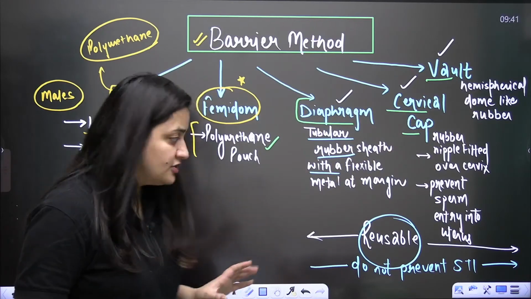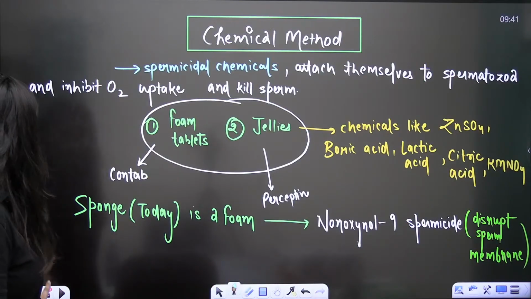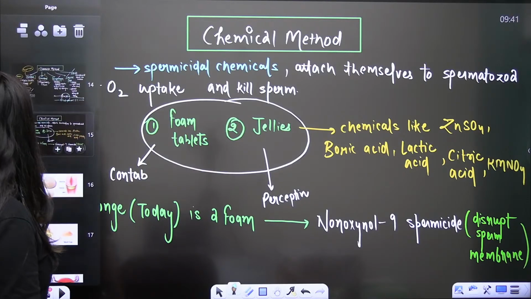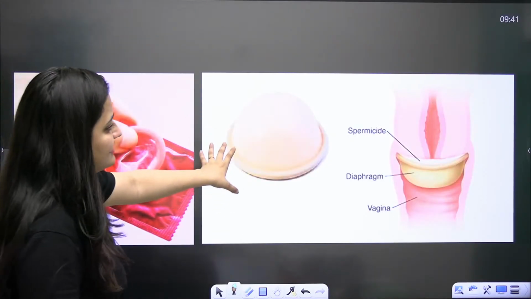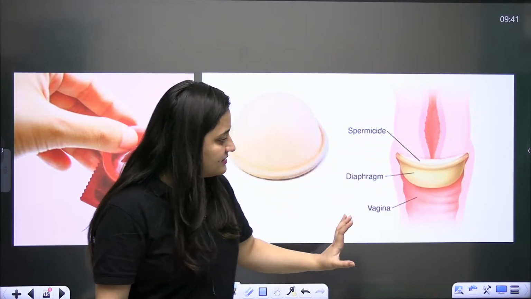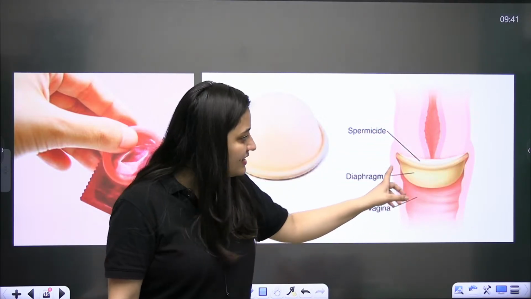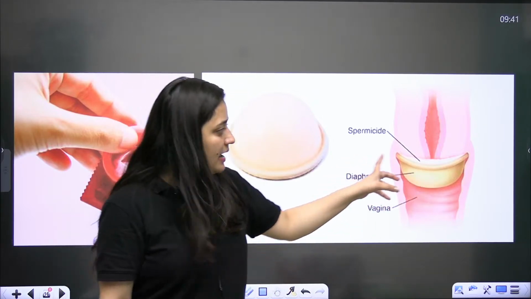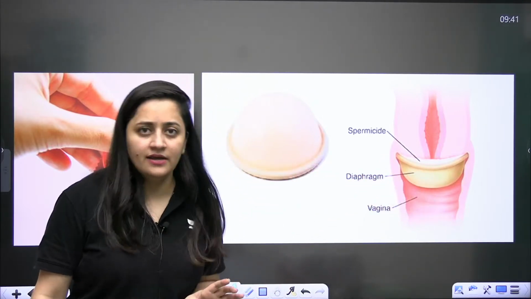Clear? So here you can see these images as well. These are the condoms, and these are the diaphragms, vault and cervical cap. See, this is how it is placed. It is covering the cervix. This is the cervical cap, and this is how it is covering the cervix.